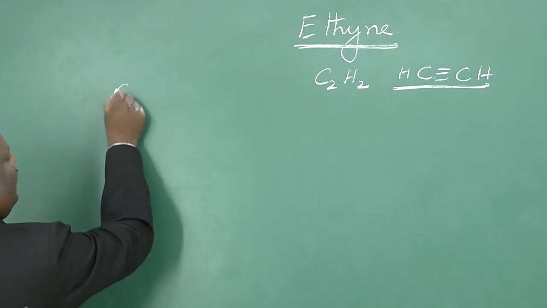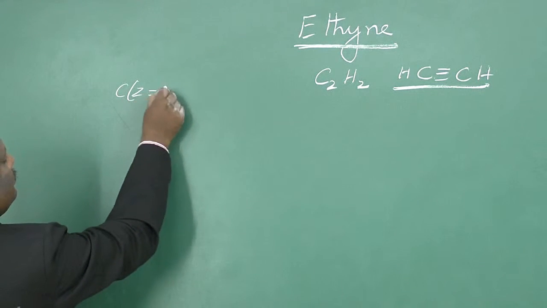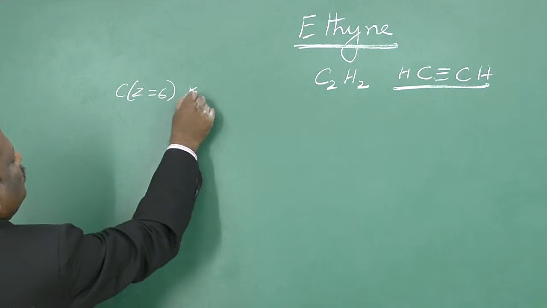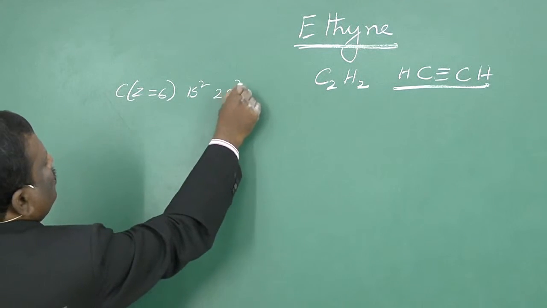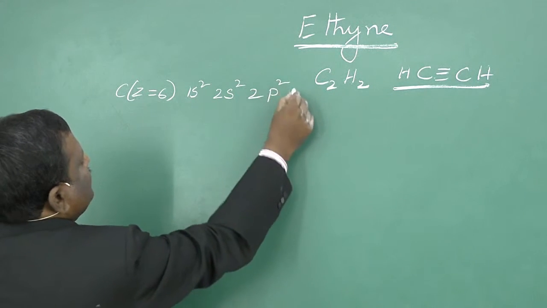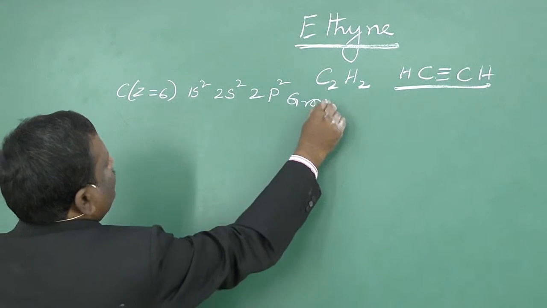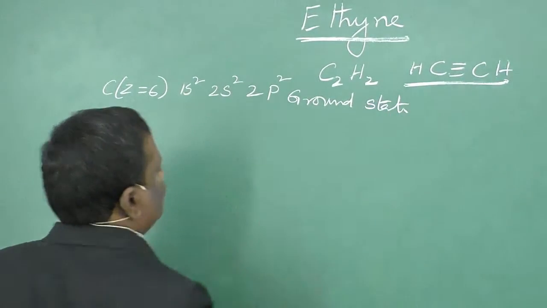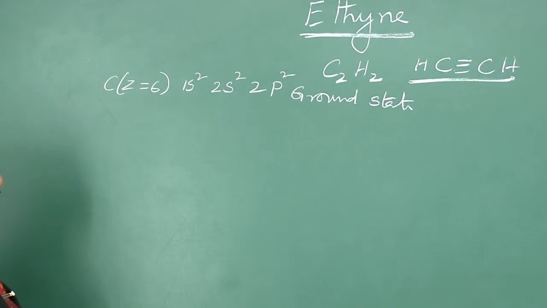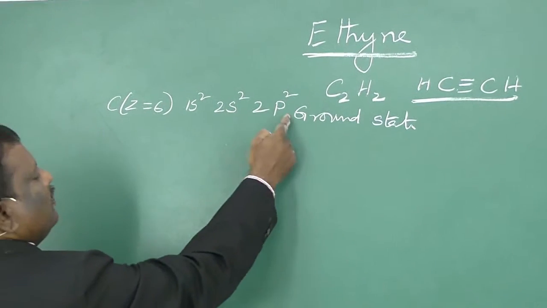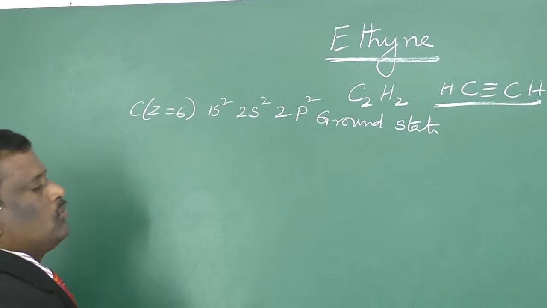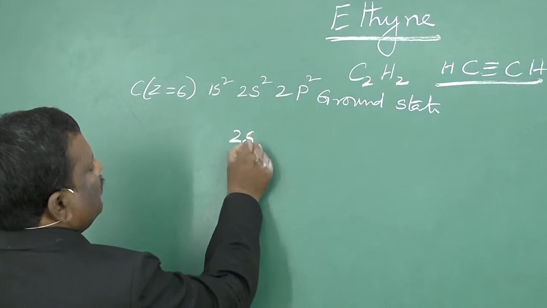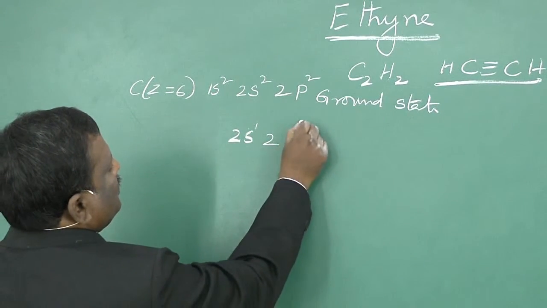The electronic configuration of carbon is 1s2, 2s2, 2p2. This is in its ground state. In the excited state, a 2s electron will enter the empty 2p orbital, so that the electronic configuration will become 2s1, 2p3.